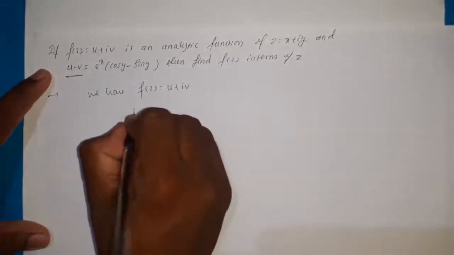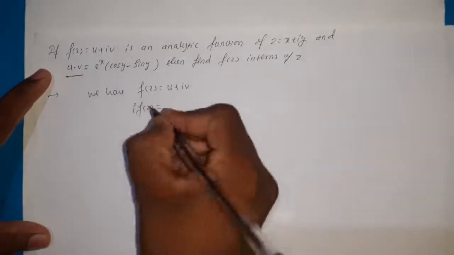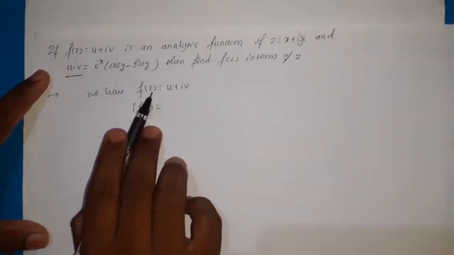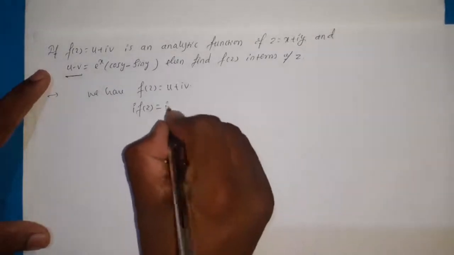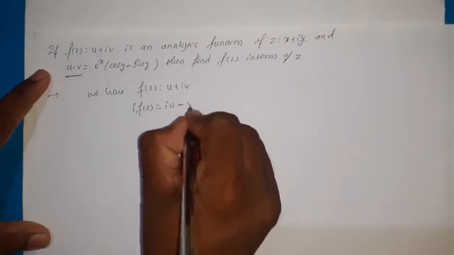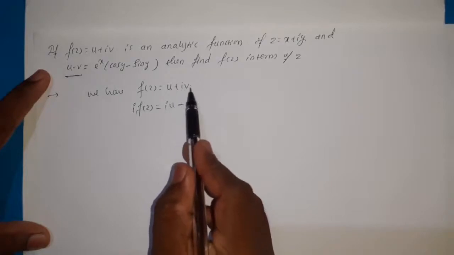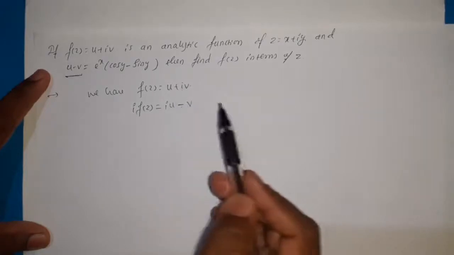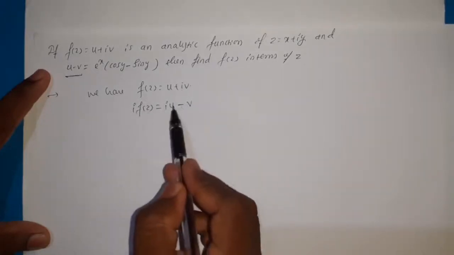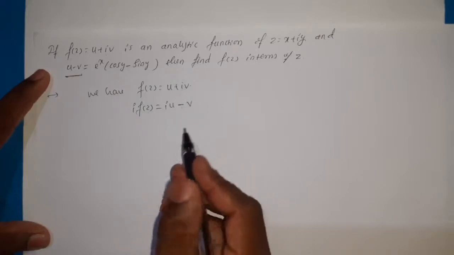Then consider i into f(z), multiplying f(z) by i, that becomes i(u - v), because i into u, and here i squared into v, that i squared is -1. So therefore i f(z) becomes i(u - v).